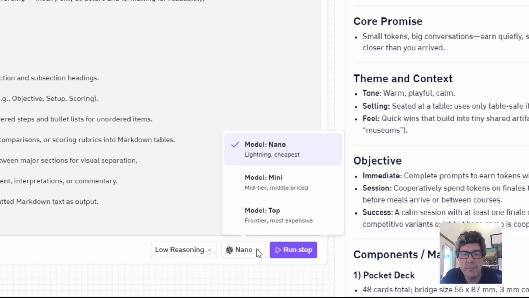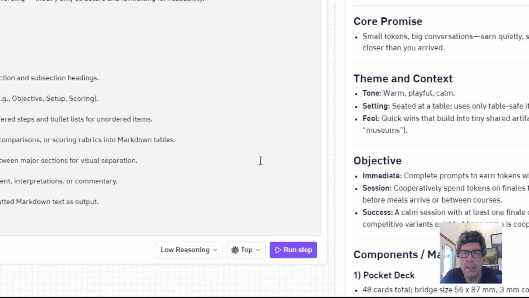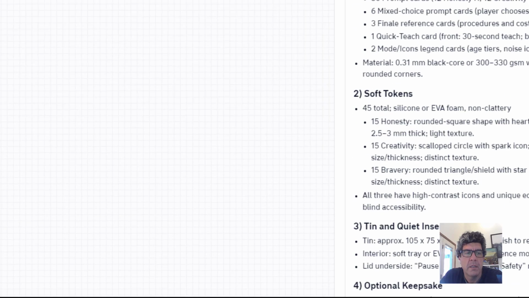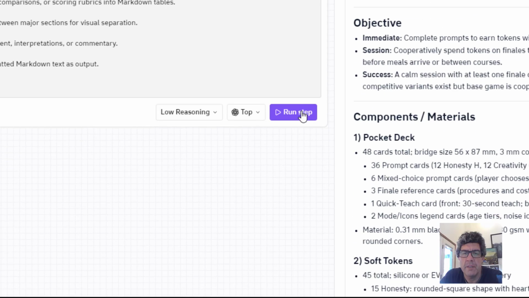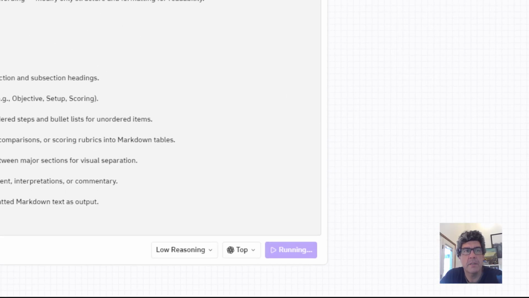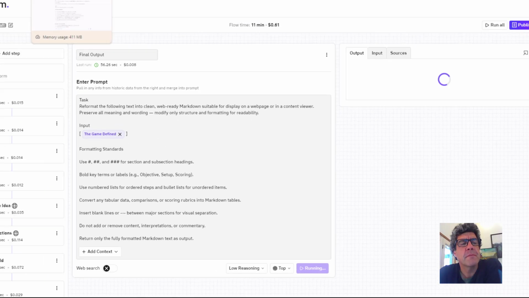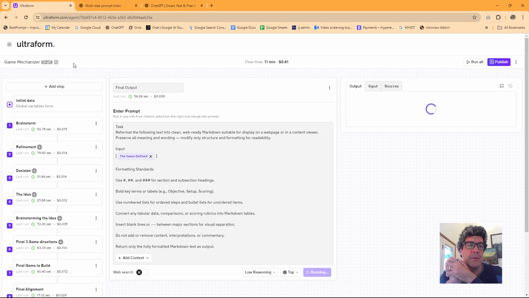I think I do just want to be safe here and use the top model so it doesn't lose anything. We'll run the step. I'm curious if this comes out differently using GPT-5 versus 5 Nano. There you have it. I will publish this. I'll paste these results somewhere. I don't know where. Depending where I post this, I put it on introview.com, put it on youtube.com, going to put it on LinkedIn.